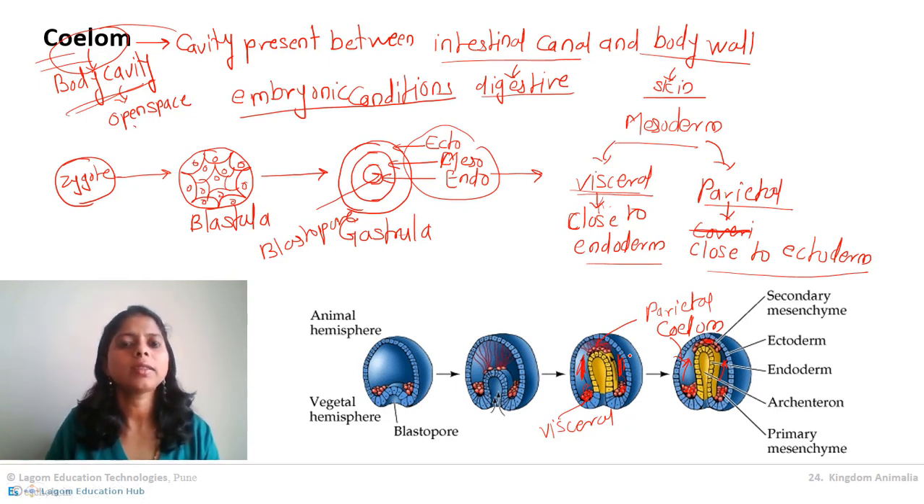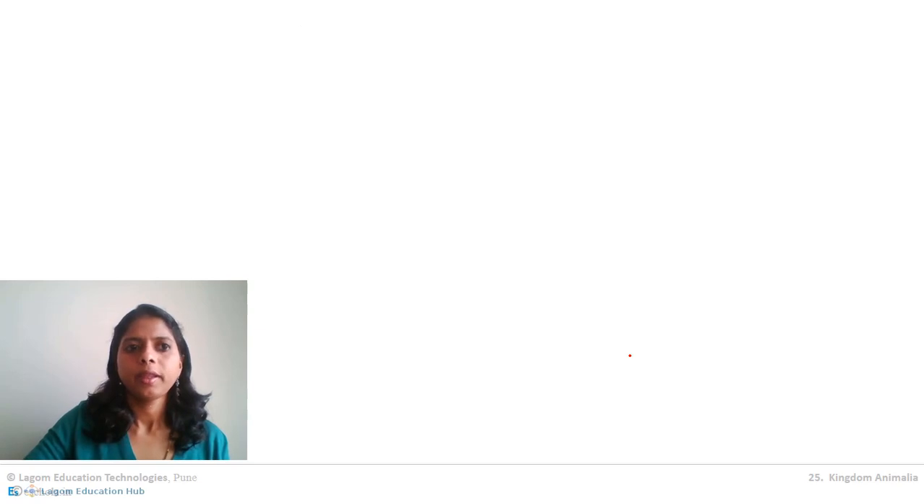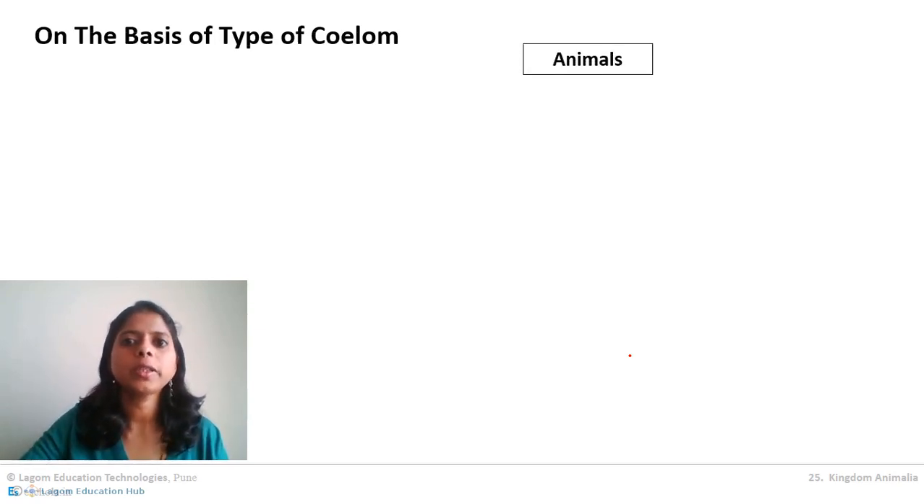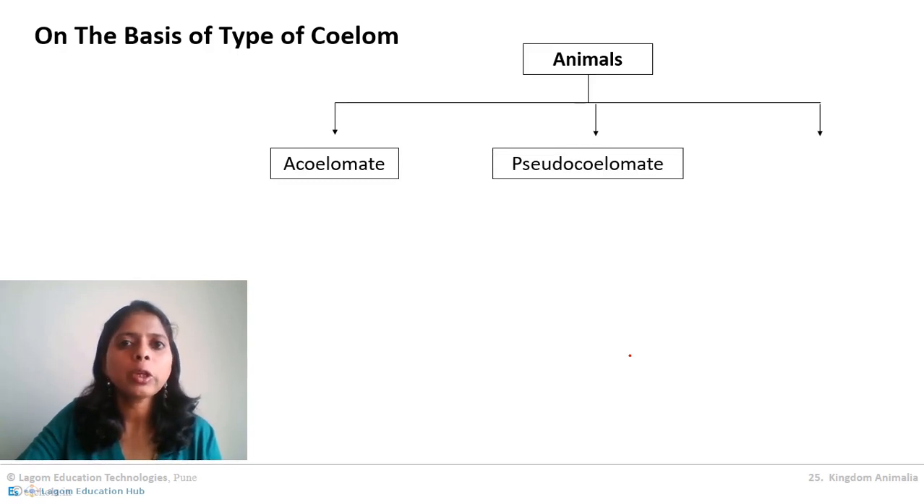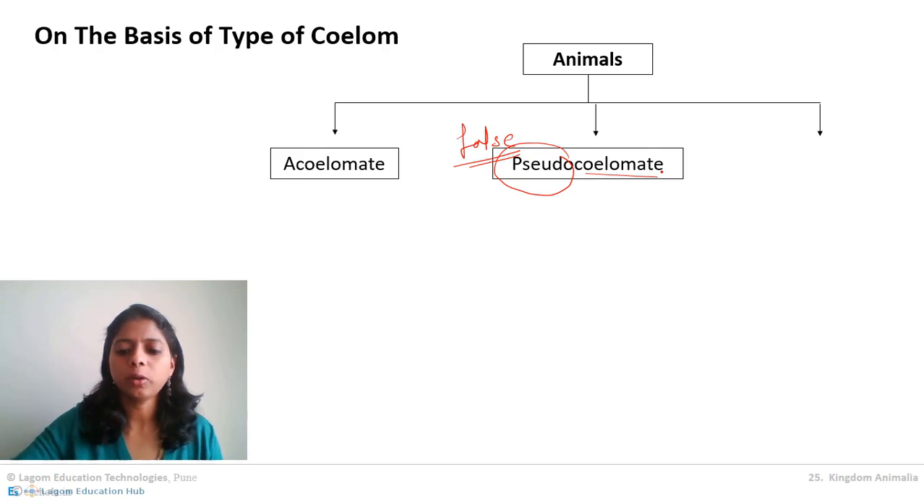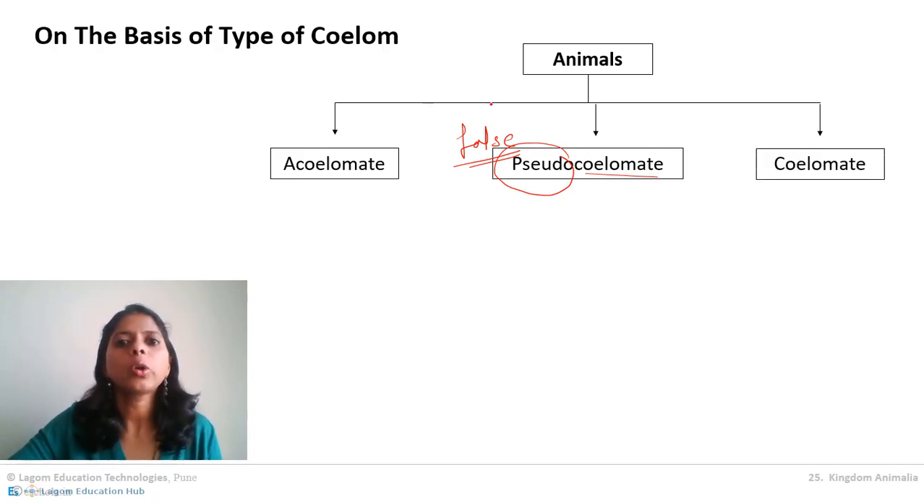Now first let us try to understand the classification of animals on the basis of coelom, and then we will study the significances of coelom, what are the advantages of coelom. On the basis of coelom, animals are 3 types. Acoelomate, which do not have coelom; coelom is completely absent. Pseudocoelomate. Pseudo means false. So the animals who show false coelom, not true coelom, come under pseudocoelomate. Third type is coelomate, also called true coelomate.